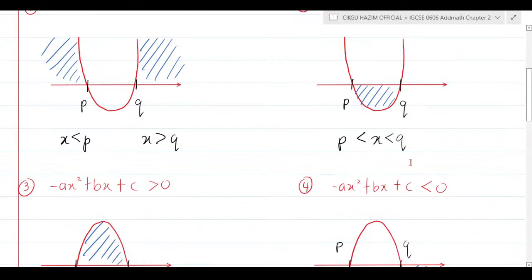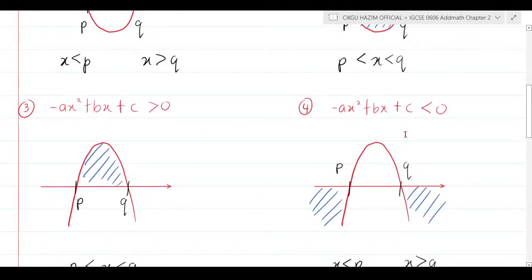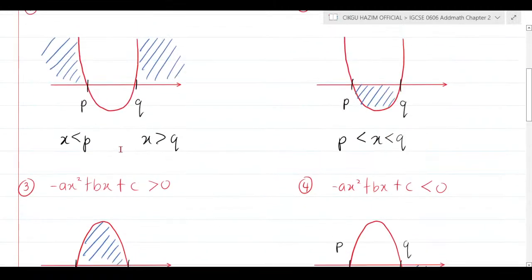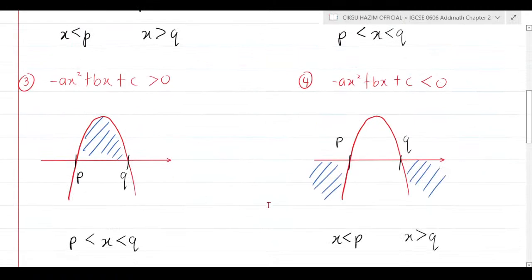Okay? Alright, but if it's a sad face and it's less than 0, y is negative, so it must be on the outside here. So the way you write the answer here is x more than q and x less than p. This is the format of your answer. The ones that I put in black color are the format of your answer.